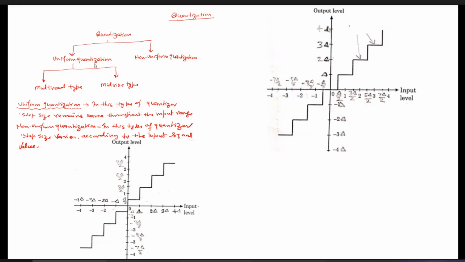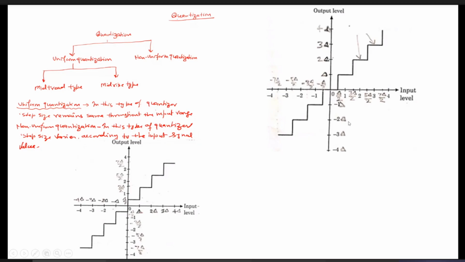So we simply divide equally throughout the analog signal, and then that sample value is approximated either at the lower level or at the higher level of the quantizer. How it is approximated is decided by whether you are using the mid-tread type or mid-rise type of quantizer.